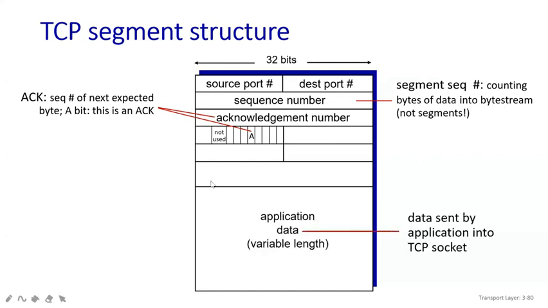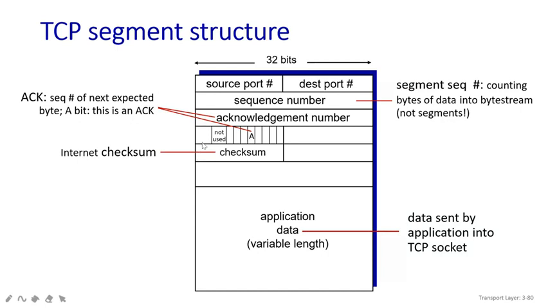Moving towards the next one, here you can see the last thing. This area will be only for your application data, and here all the variables are going to be saved, and this data has to be sent by the application layer into your TCP sockets. So whatever variables are present, everything is going to be sent into your TCP sockets.